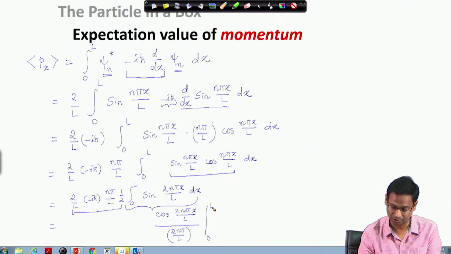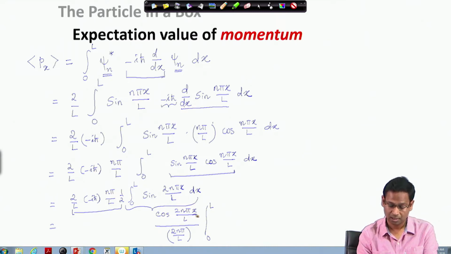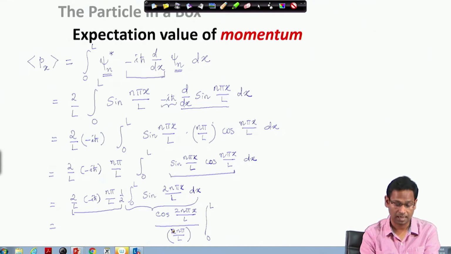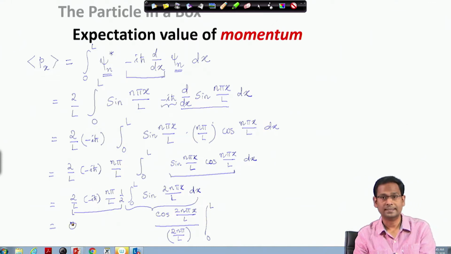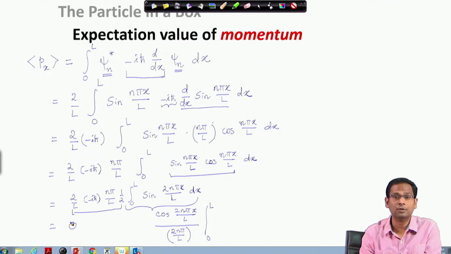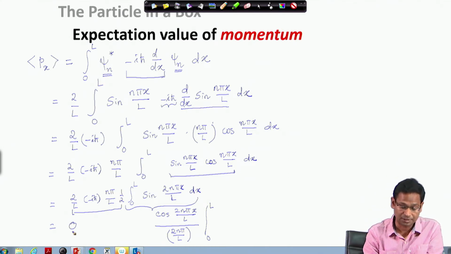In the limit 0 to L. If you see, when I use x as L, the L cancels out, and I am left with cosine of 2 n pi, which is 1, and when I put x as 0, that also makes cos 0 as 1. So therefore this function turns out to be 0, and as a whole when I multiply this 0 with this constant, I get 0. What I see here is that the expectation value of the momentum operator is 0.